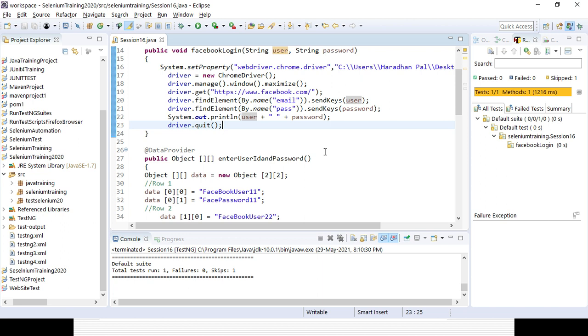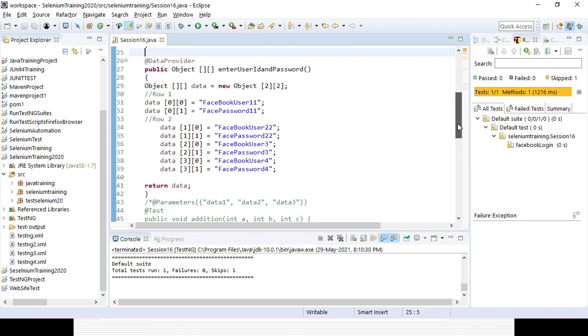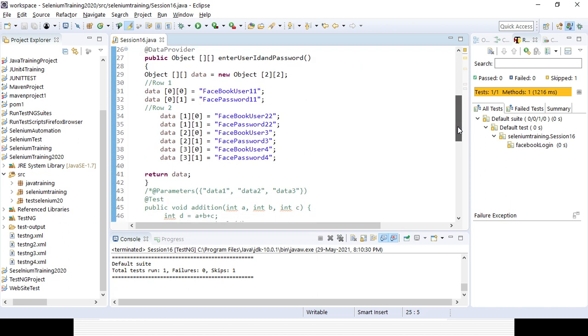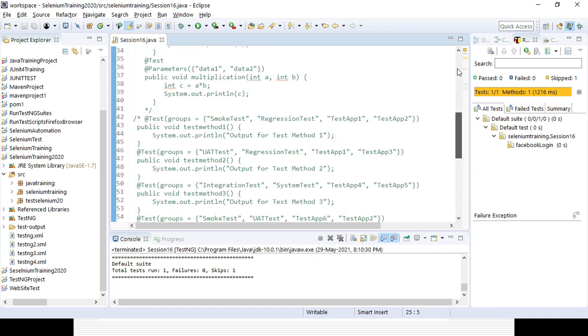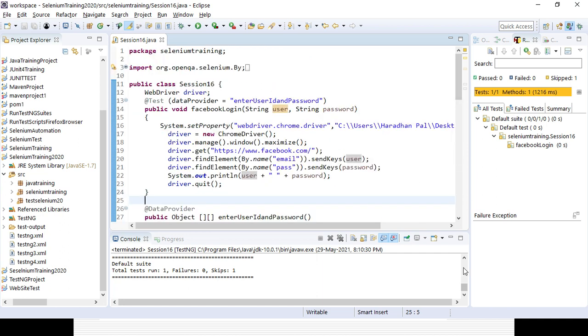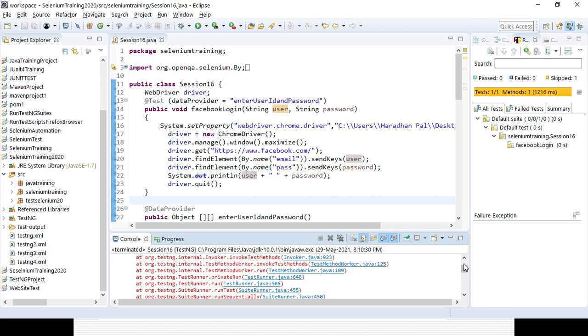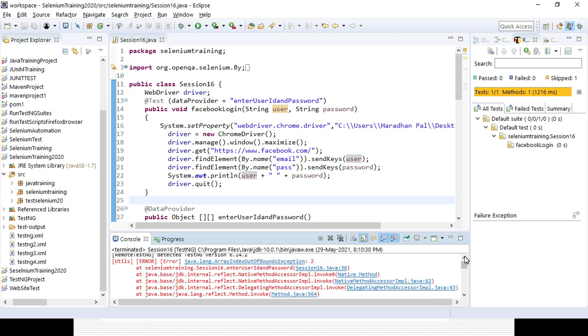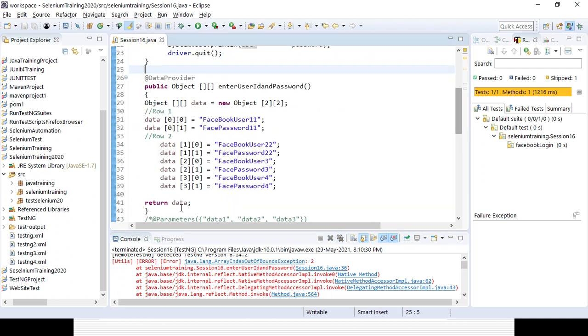It will run. Okay, why did it fail? Sorry, I have given 4 here, but here I have given 2 only. So I need to give 4 here also. These are the 4 different variations. You need to remember it.